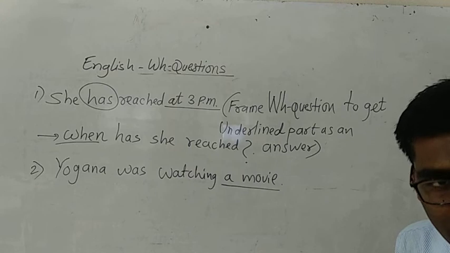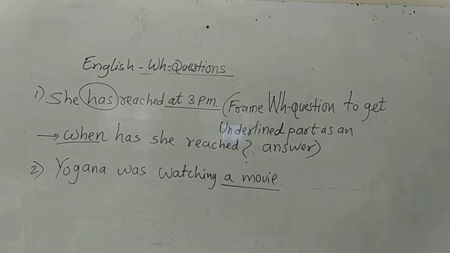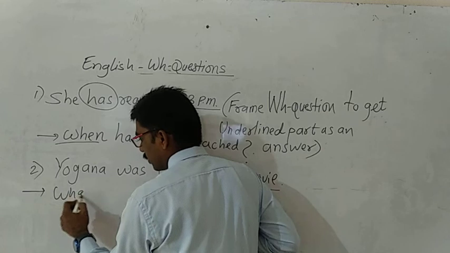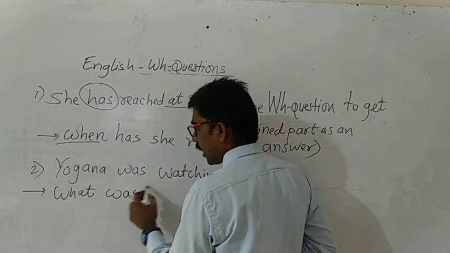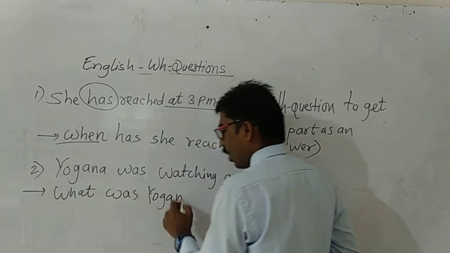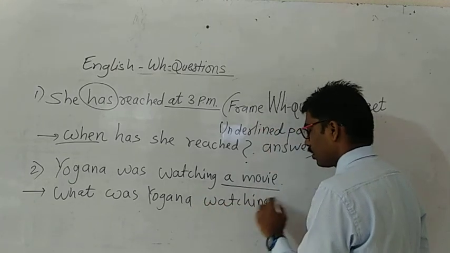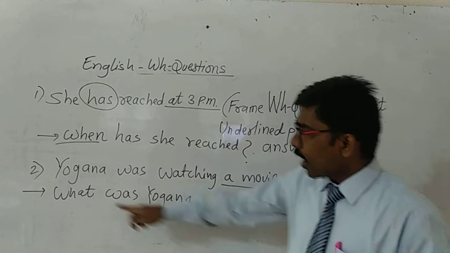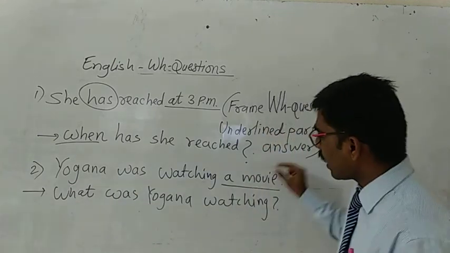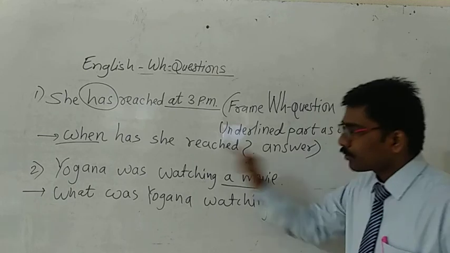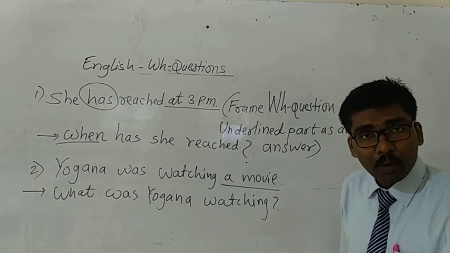Ashlesh Mamdapur. What was Yogana watching? Here we have used what because here is a thing, object, idea. So that's why what is the right WH word.